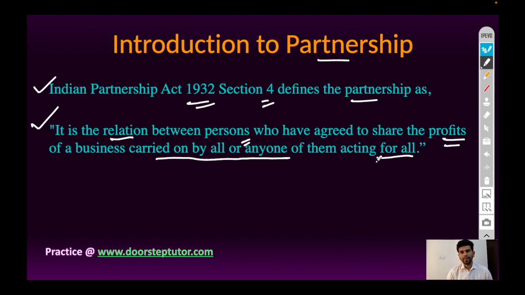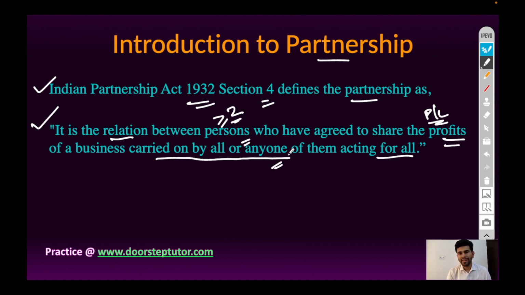It means partnership is the relation between persons, meaning two or more persons who have agreed to share profits of business. The profit and loss of business are distributed among partners, carried on by all of them or any one of them.